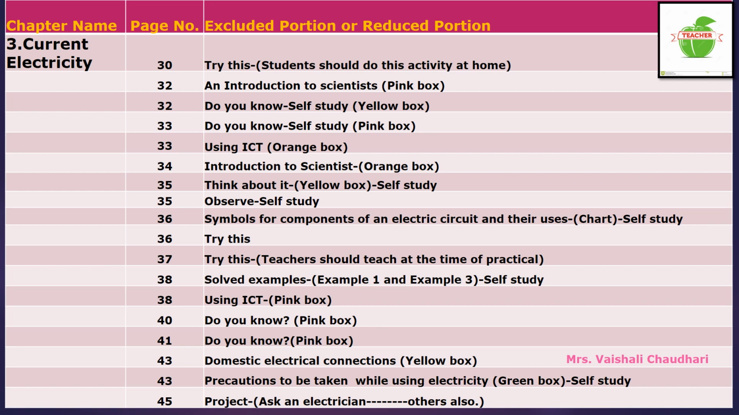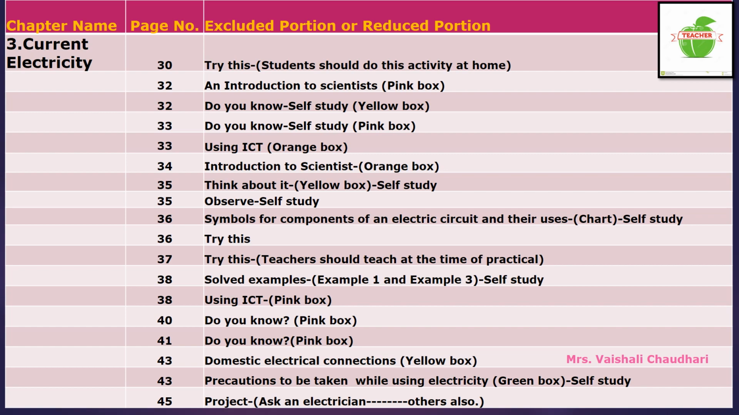Now on page number 45, after finishing your exercise questions, children, one project heading is given. In that project, ask an electrician to explain to you the electrical wiring in your house and other related important points. Take care to understand them well and explain them to others also. This project is excluded from your syllabus. So this is the excluded or omitted part of chapter 3.